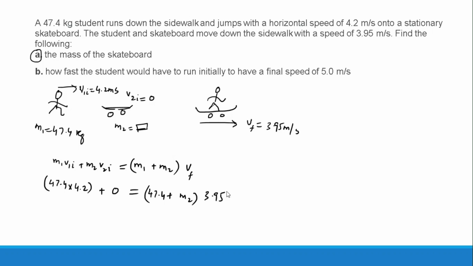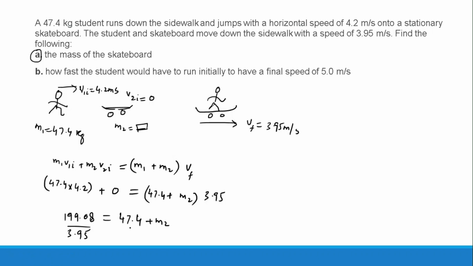First I will do 47.4 times 4.2, which gives 199.08. So 199.08 is equal to 47.4 plus m2 times 3.95, and I divide by 3.95 on the other side. Dividing by 3.95, I got 50.4.